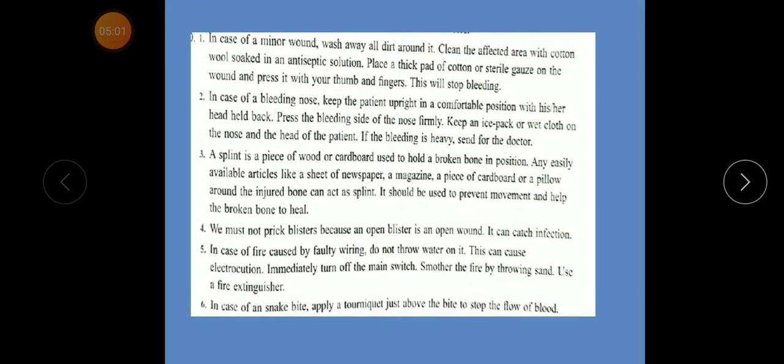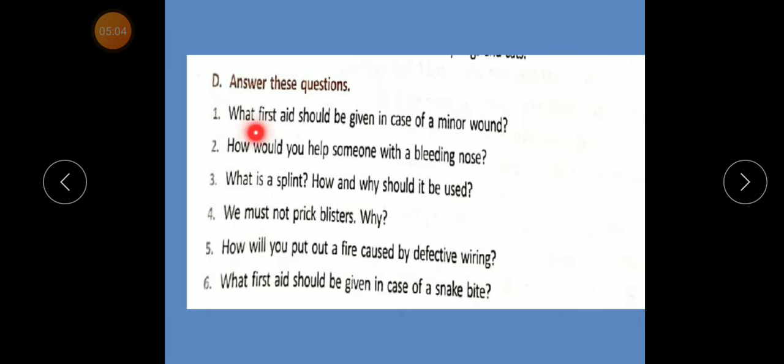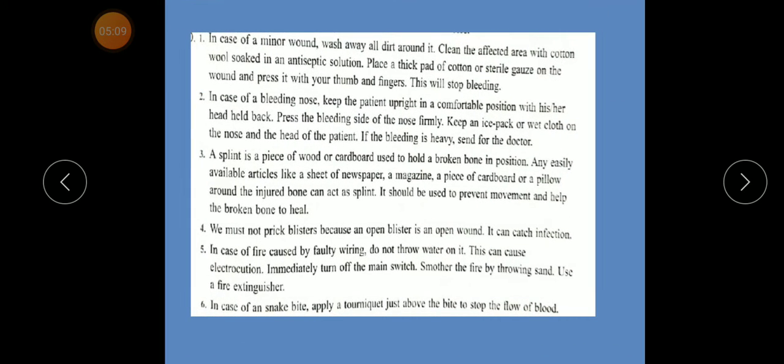Answer first. What first aid should be given in case of a minor wound? Answer: in case of a minor wound, wash away all dirt around it. Clean the affected area with cotton wool soaked in an antiseptic solution. Place a thick pad of cotton or saline gauze on the wound and press it with your thumb and fingers. This will stop the bleeding.